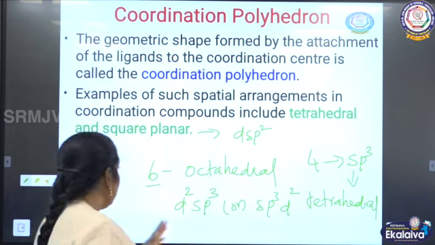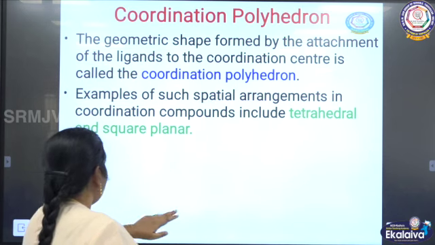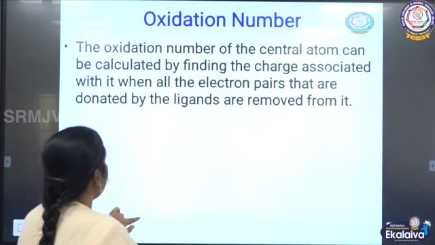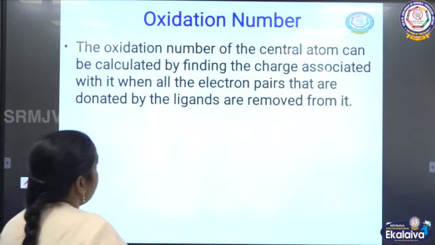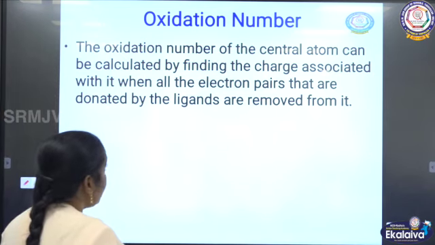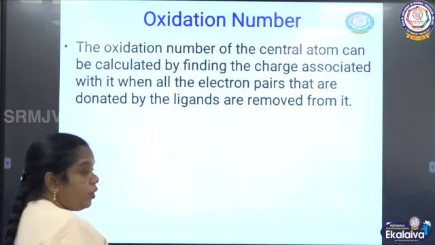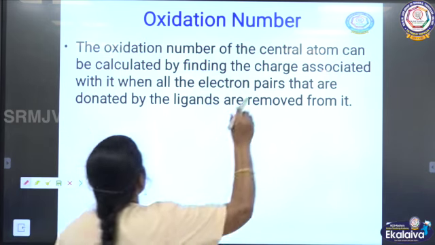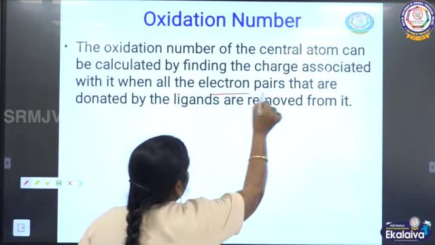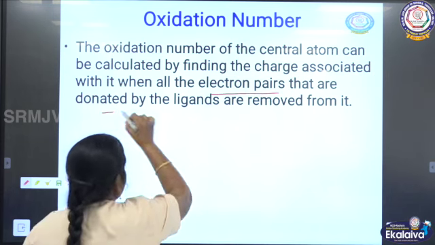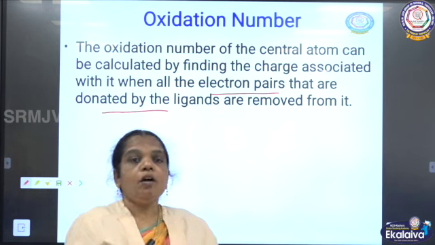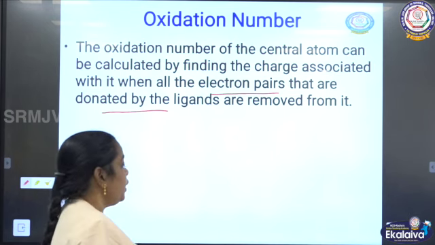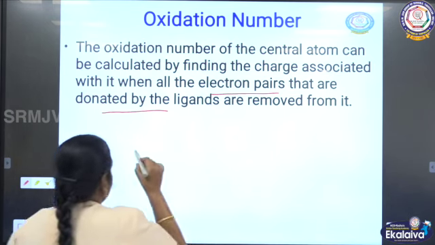So this is one of the terms used in coordination compounds. And next one is oxidation number. The oxidation number of the central metal atom can be calculated by following the charge associated with the electron pairs that are donated to the ligands. Now you are going to calculate the oxidation number for the compound.